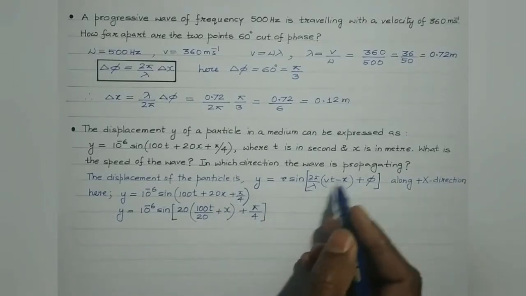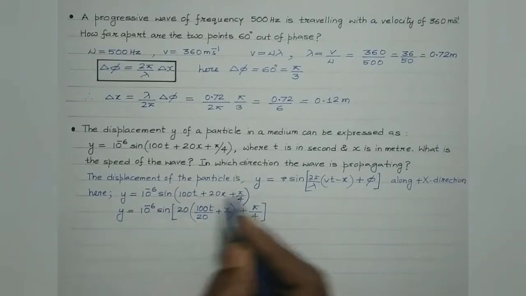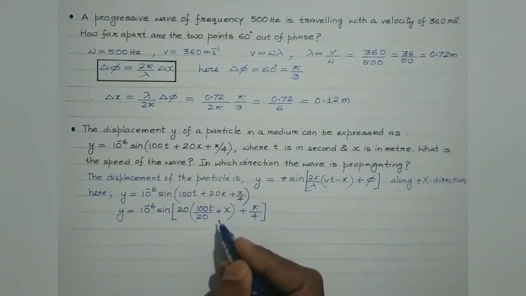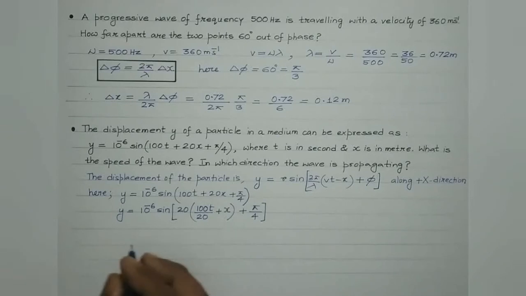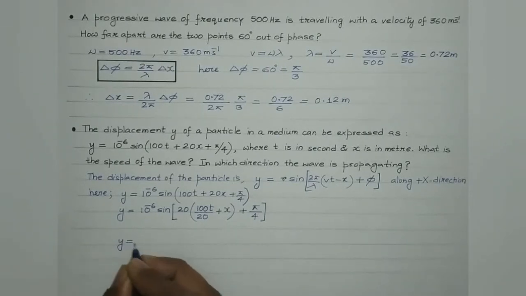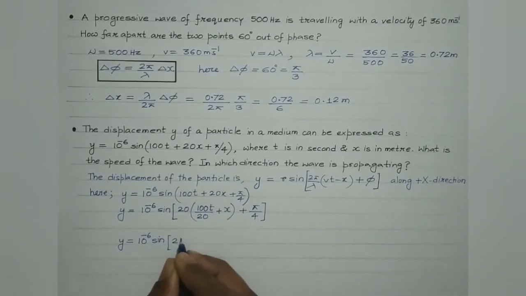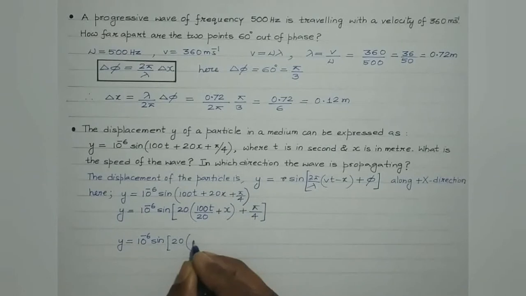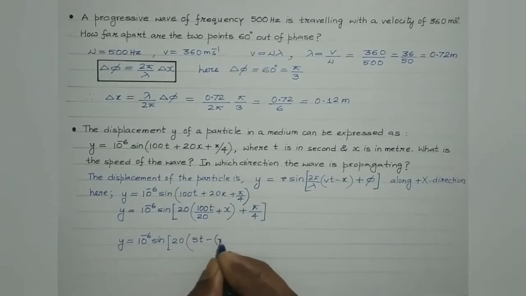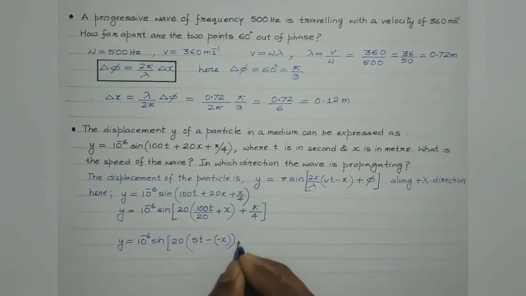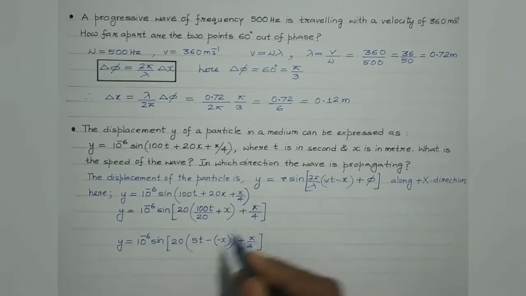Now we can easily compare these two, students. Comparing, y can be further written as 10 raised to minus 6 sine 20 (100 by 20, which is 5t, plus x) plus pi by 4. Now compare these two equations.